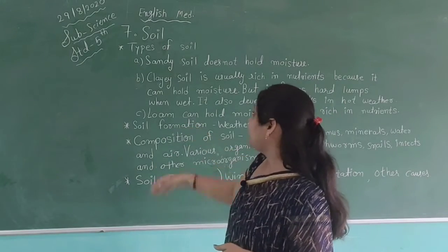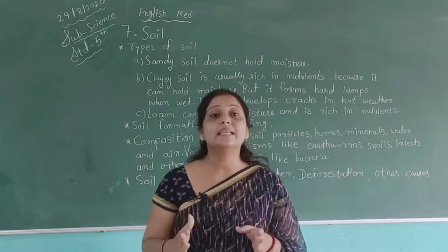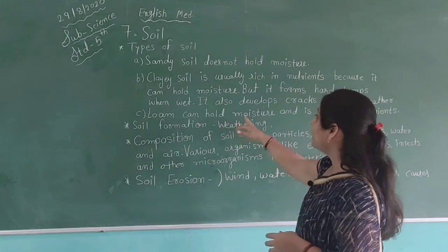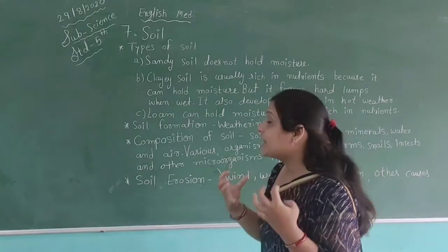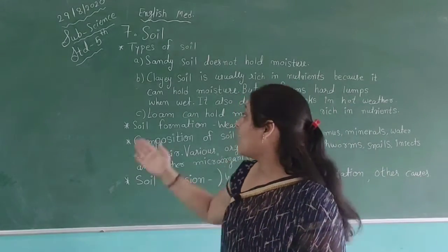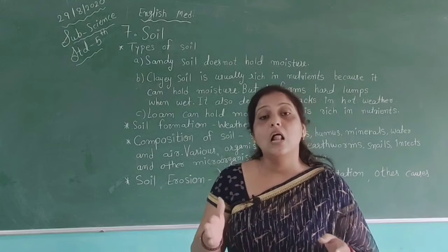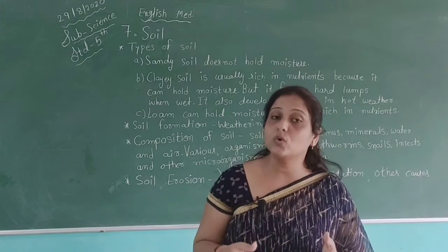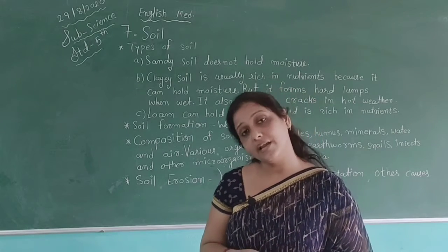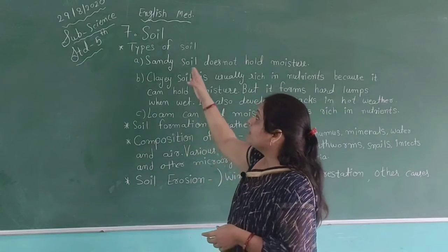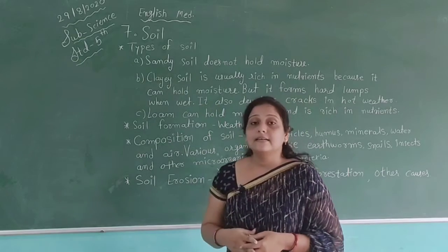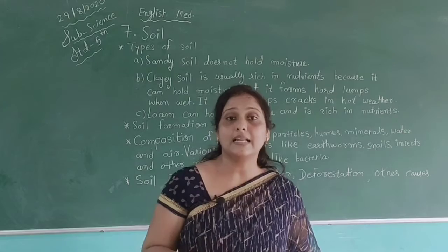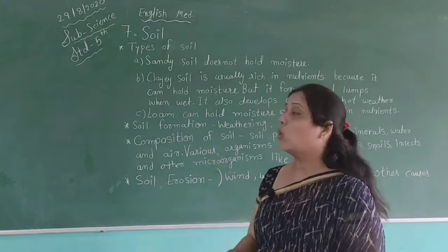Then our other type is loam. Loam is very fertile soil for crops. Loam can hold moisture and is rich in nutrients. Compared to clay soil, loam holds more nutrients and more moisture. So students, in soil we can see three types are available: sandy soil, clay soil and also loam.